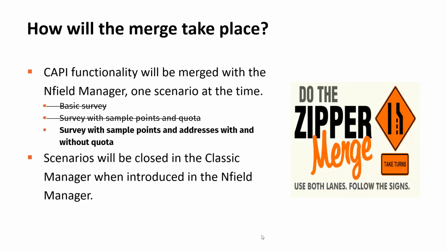How will we merge things? Well, if you paid attention over the last years, you will have seen that we are moving one CAPI scenario at a time from the CAPI manager to the Nfield manager. We have 3 scenarios in total. One is the basic survey, which has already been moved. The second one is the survey with sample points and quota, which has also already been moved to the Nfield manager. And we will now take the last step and also move the survey with sample points and addresses to the